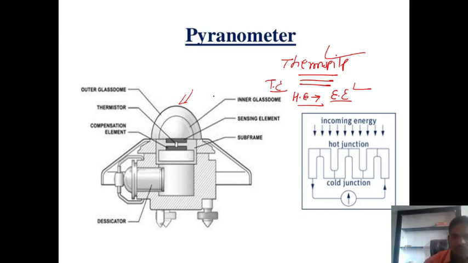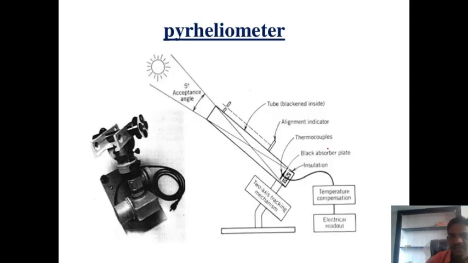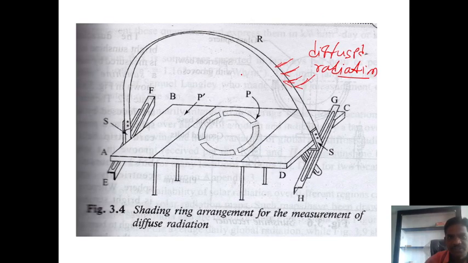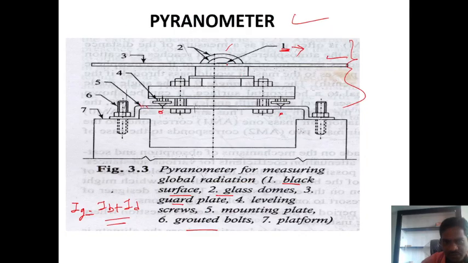So this is our structure. In most pyranometers, the sun radiation is allowed to fall on the black surface to which the hot junction of the thermopile is attached. Suppose this radiation is incident on the top position. This is our diagram, this is the glass dome.